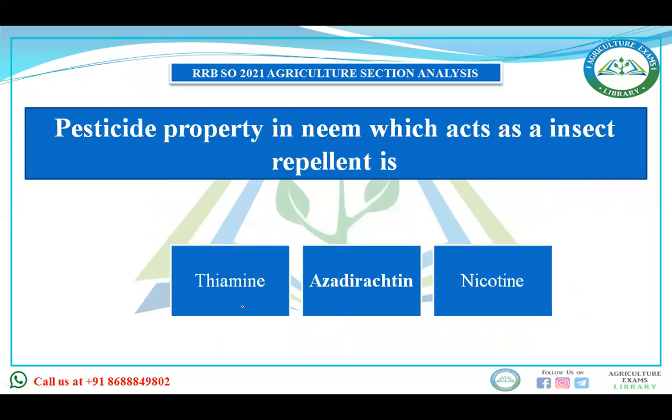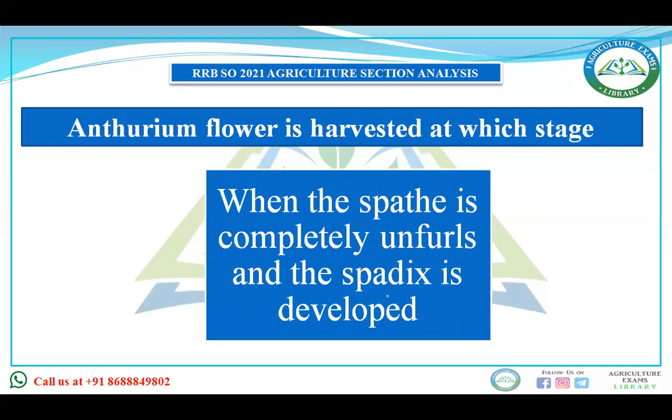Pesticide property in neem, which acts as an insect repellent, is thymine, azadirachtin, and nicotine. Then our answer is azadirachtin. Anthurium flower is harvested at which stage? When the spathe is completely unfurled and the spadix is developed. This is the harvesting stage for the Anthurium flower.